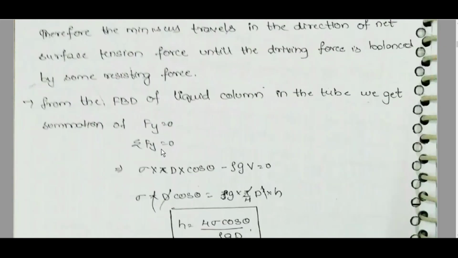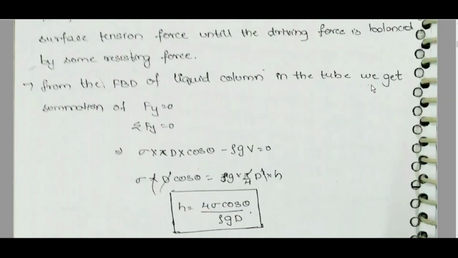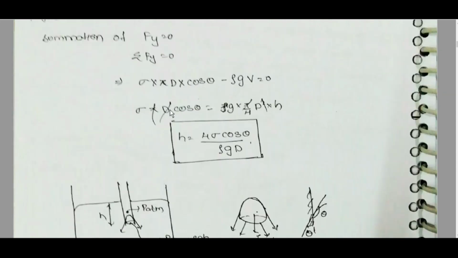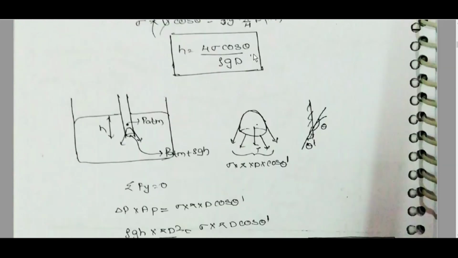From FBD of liquid column in the tube, we get summation of Fy is equal to 0: sigma into pi d into cos theta minus rho g V is equal to 0. Sigma into pi d cos theta is equal to rho g into pi by 4 d square h, so h is equal to 4 sigma cos theta by rho g d. Sometimes it will get depressed also at a height h.